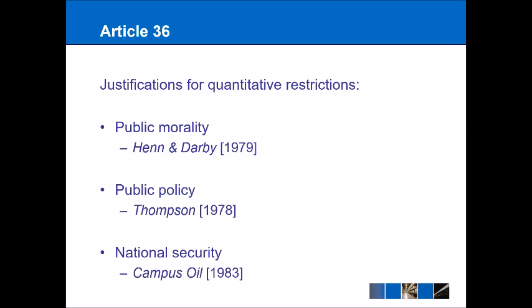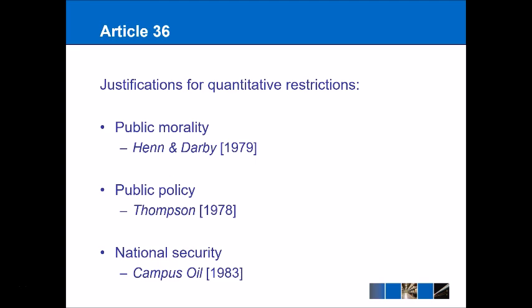This might be a reason for allowing a quantitative restriction. In this case, the UK banned the importing of pornography into the country. I think in this case it was quite violent pornography. There was also child pornography, and obviously this isn't allowed in the UK, and so the quantitative restriction was allowed. The ban on this type of pornography was allowed because it was seen as protecting public morality.